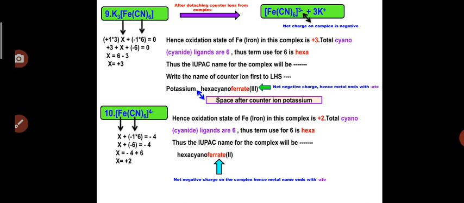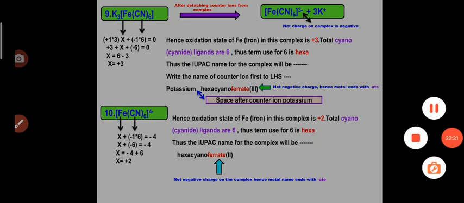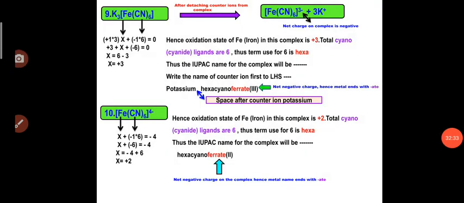So we will cover some more examples in the next video, along with counter ions as well as neutral ligands. We will solve more examples in the next video.